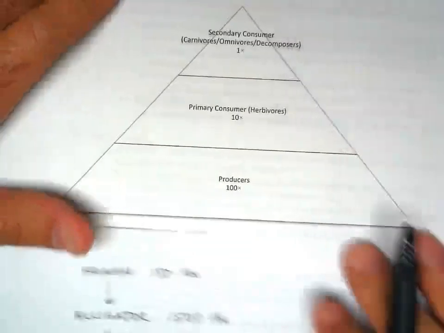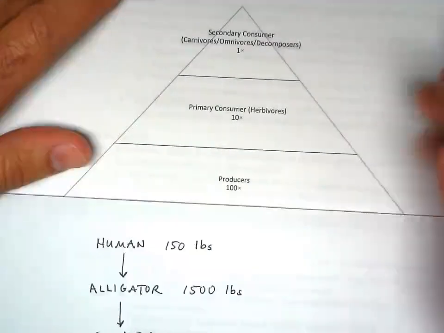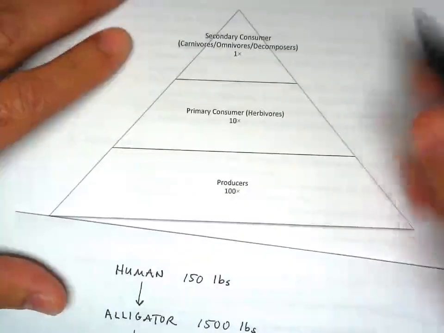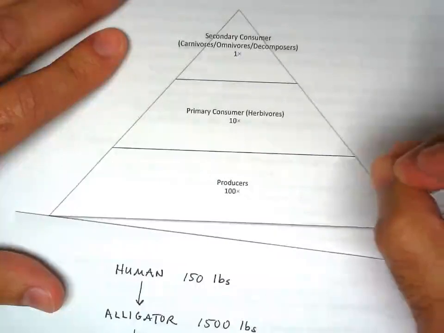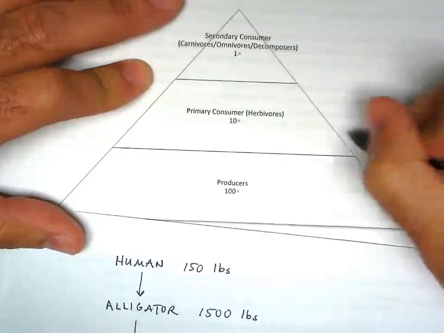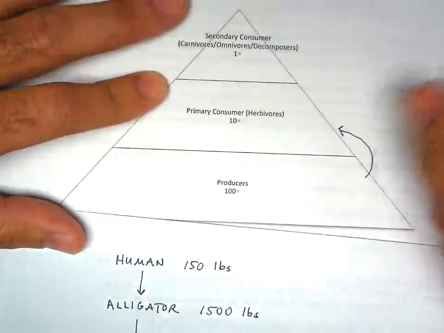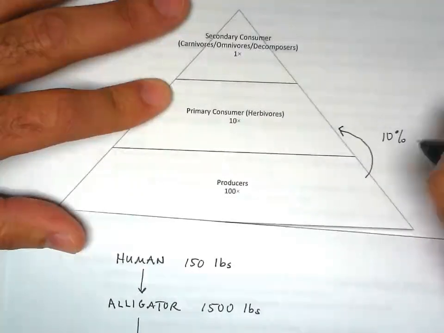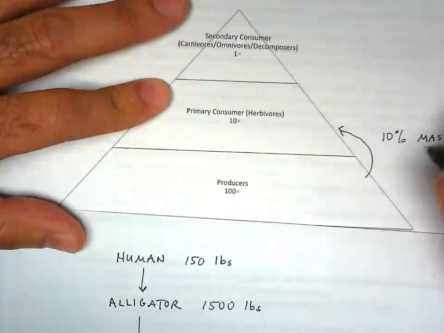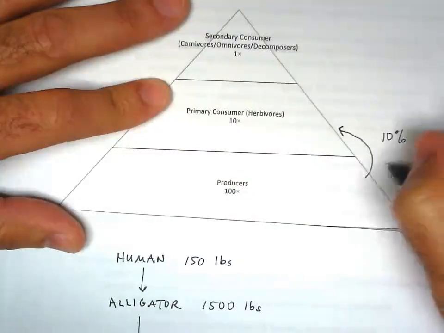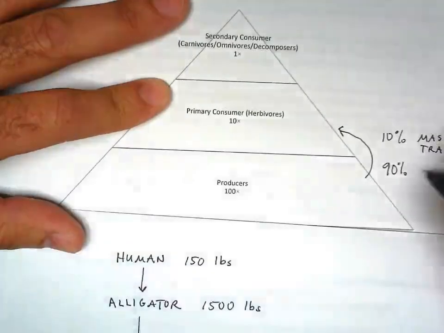So every time you move on the scale, on the biomass pyramid, you only retain 10% of the previous level's mass. So going from level to level, you get 10% mass transfer and 90% mass loss.